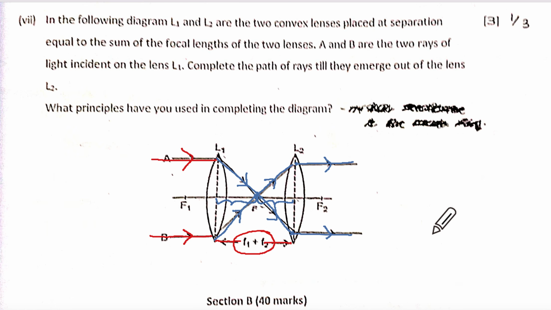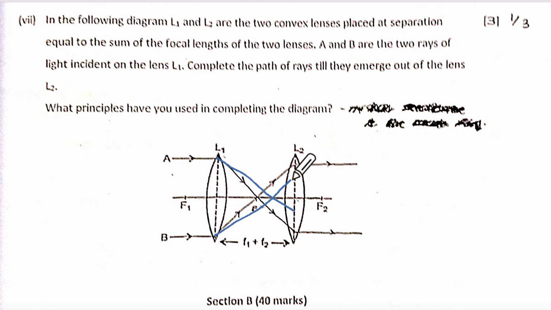Ma'am, they're saying F1 equal to F2 because the... Did they tell you equal to? No. So let me just change this. From here, you could have done this way also and this way also. Purposely, I'm not taking somewhere in between. You saw what I've done? Now the person in whose paper this is has done this. I don't want to show that. They are just telling you F1 plus F2.